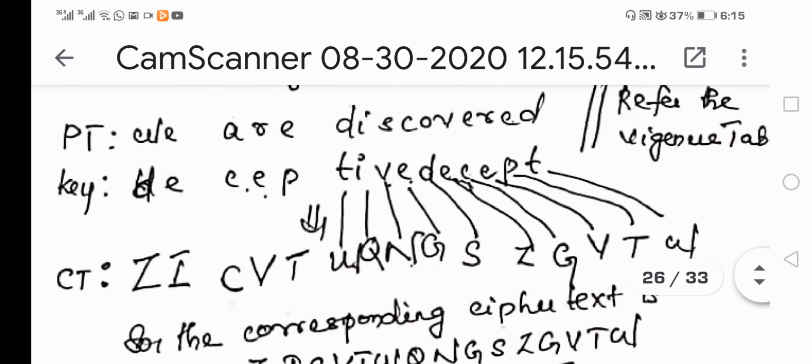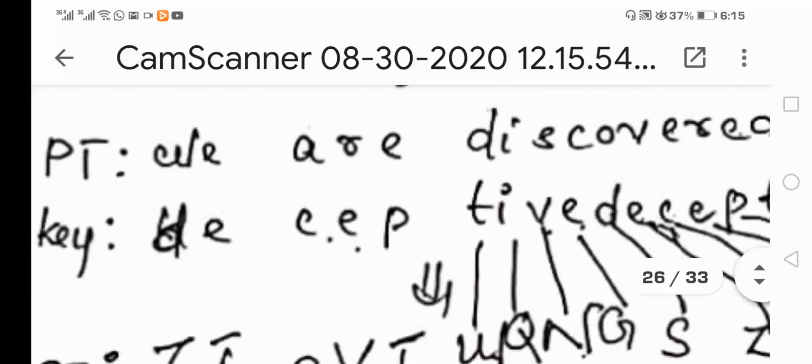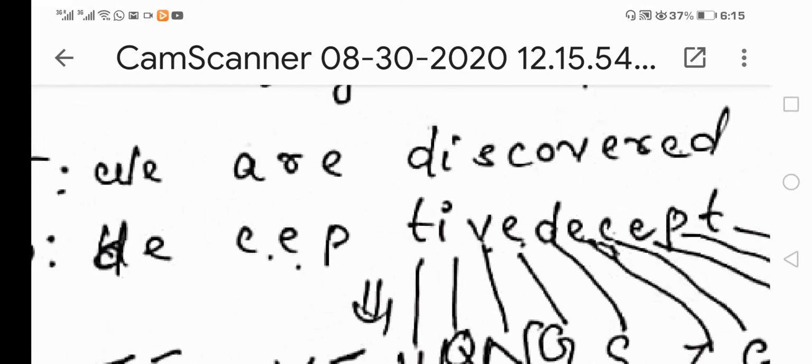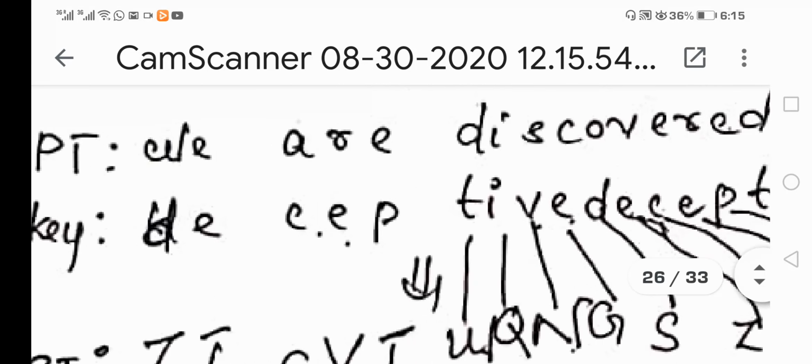See, this is the plain text message that needs to be encrypted: we are discovered. The keyword, which is considered the key, is simply deceptive. Deceptive is the key used to perform the encryption process with the help of the Vigenere cipher. But deceptive is a short key, which does not have the same length as the plain text message.